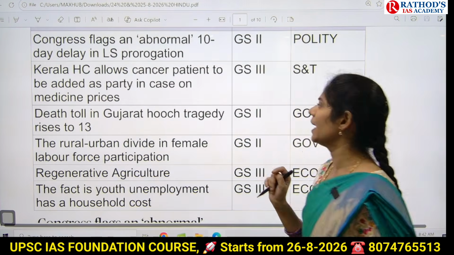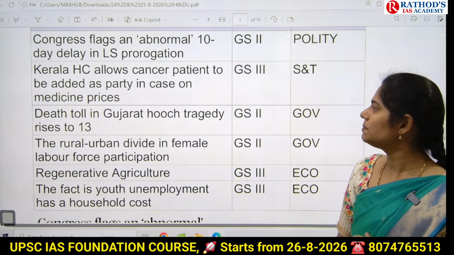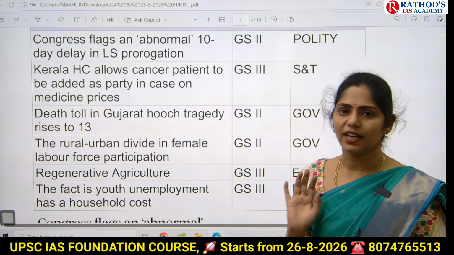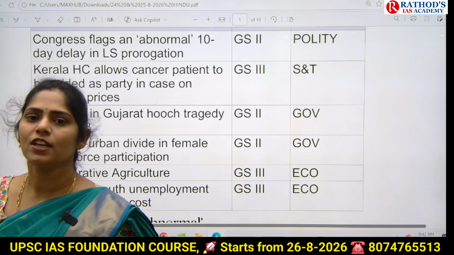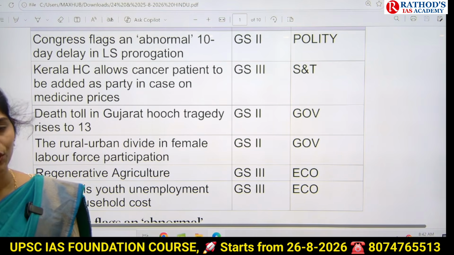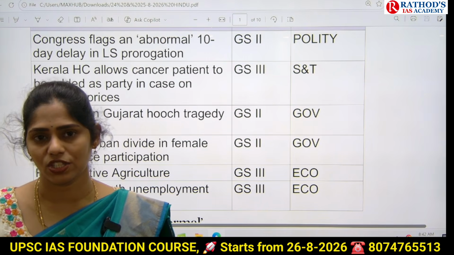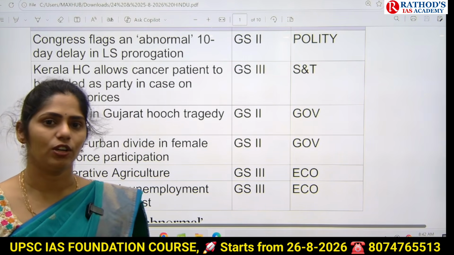And next topic is: Kerala High Court allows cancer patient to be added as party in case on medicine prices. There is one drug mentioned related to this judgment of the High Court of Kerala, so here you have to see the name of that drug. On that drug name, UPSC can give you a prelims-based question. This topic is important from GS paper 3 under science and technology.